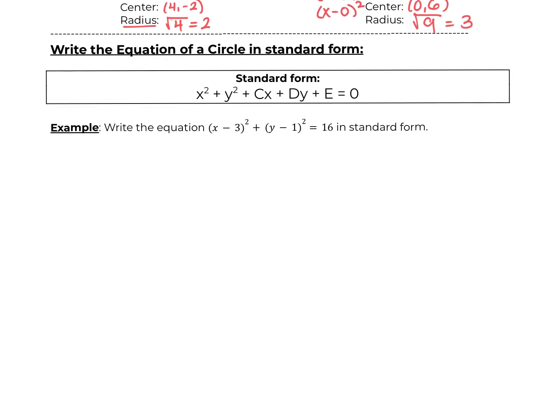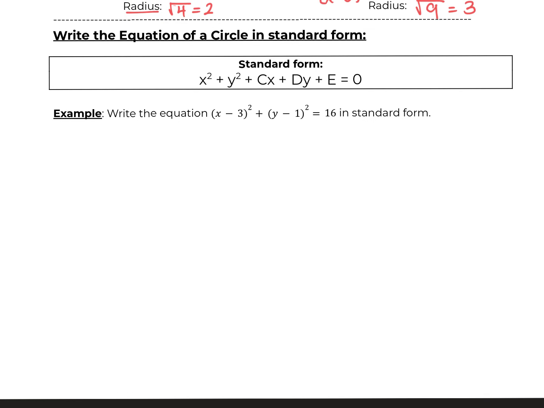Okay, next part. We also could have the equation of a circle in what we call standard form. Now this is standard form, and the way that you get it is by double distributing. So here, look at this example. It says write the equation of this circle in standard form. So what we would do is we would blow out this, and then set the equation equal to 0. So (x minus 3) squared, we know, is (x minus 3) times (x minus 3). And (y minus 1) squared, we know, is (y minus 1) times (y minus 1). And don't forget to bring down the equals 16.